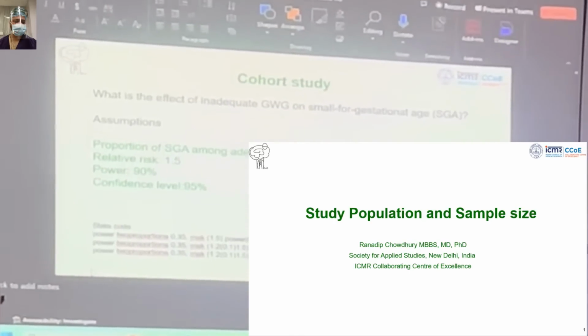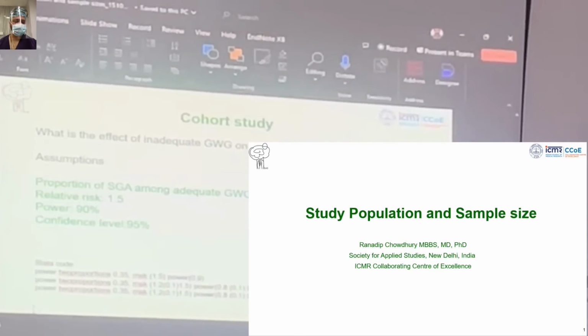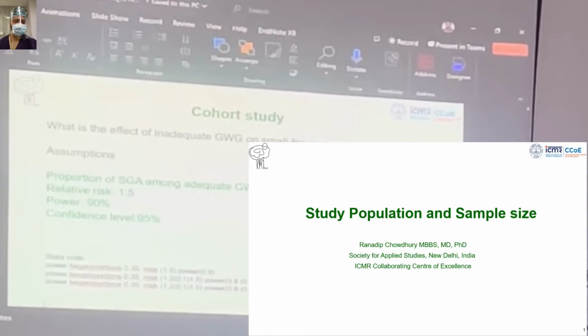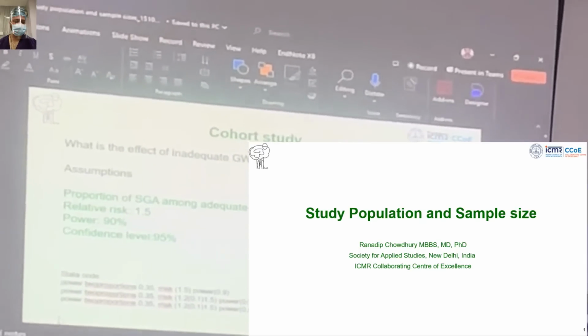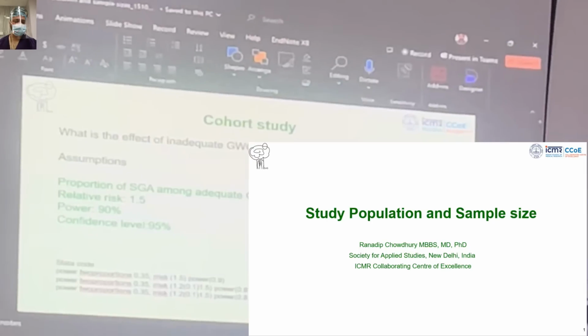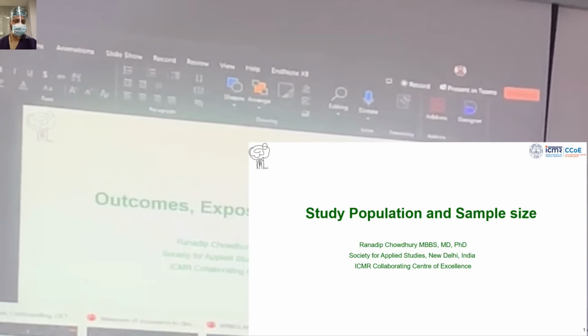Then it becomes 1.2. Clinical importance becomes a very good tool to decide what is the relative risk that you want to detect. It's not about what the actual relative risk is. What is the minimum risk that you want to detect? Any sample size that detects 1.2 will also detect 1.5, it will also detect 1.7 and so forth.